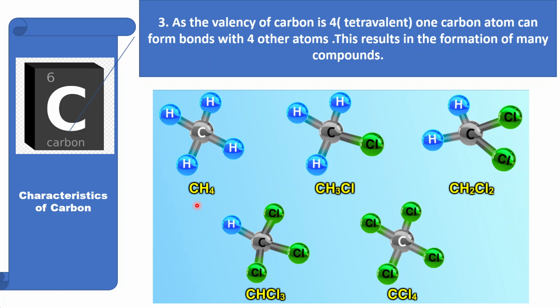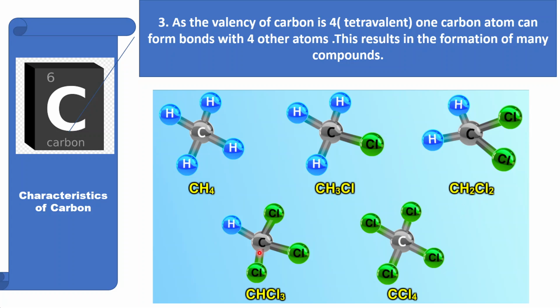The compound formed between one atom of carbon and four atoms of hydrogen is methane. One atom of carbon, three atoms of hydrogen, and one atom of chlorine is methyl chloride. One atom of carbon, two atoms of hydrogen, two atoms of chlorine, methylene dichloride.